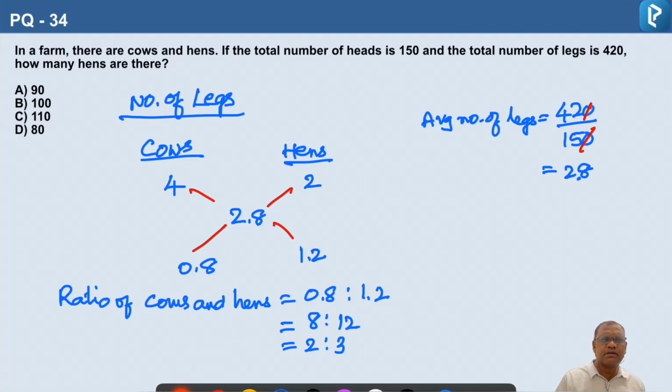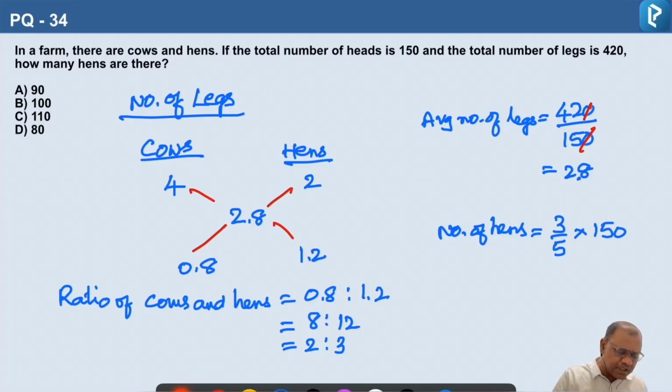So we need to find out the number of hens. So number of hens is 3 parts out of 5 parts. And how many heads are there? 150 heads are there. So that means total number of creatures are 150.